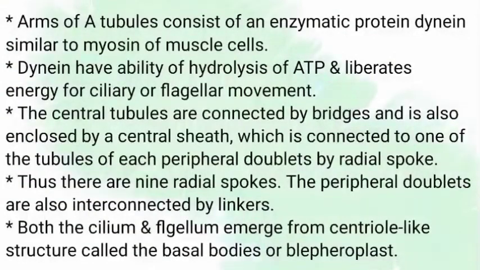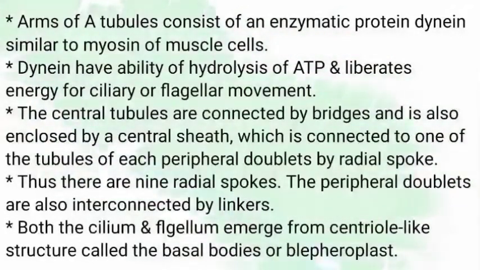The arms of the tubules consist of an enzymatic protein called dynein. This dynein protein is similar to myosin protein in muscle cells. Dynein has the ability to hydrolyze ATP and liberates energy for ciliary or flagellar movement.